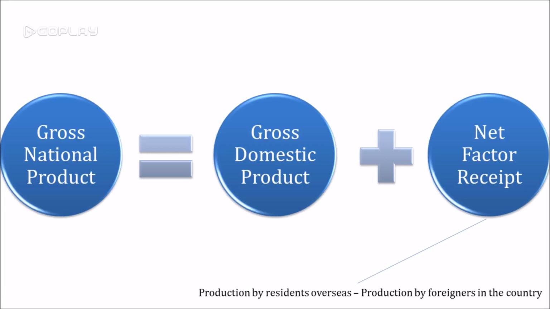GNP includes overseas production by its own citizens and excludes local production by foreigners, whereas GDP includes local production by foreigners and excludes overseas production by its own citizens.